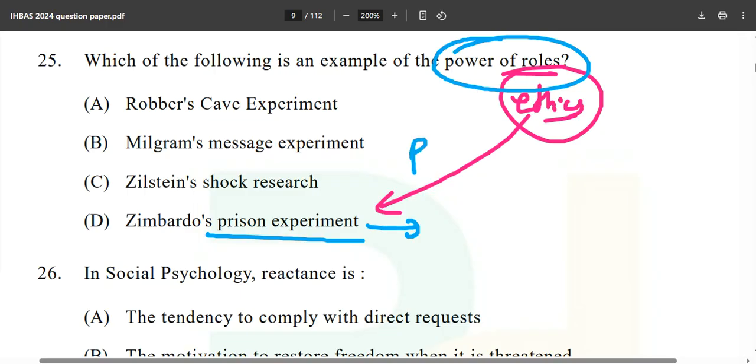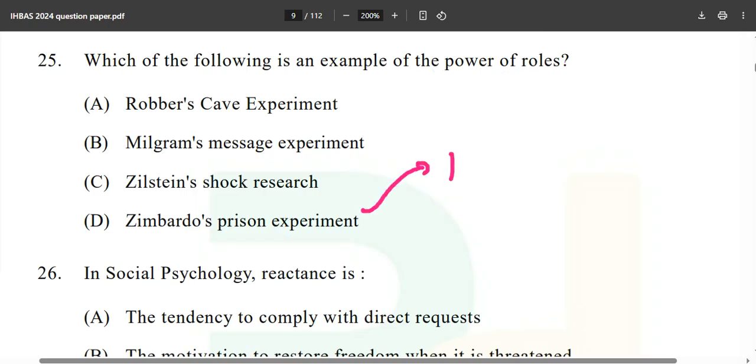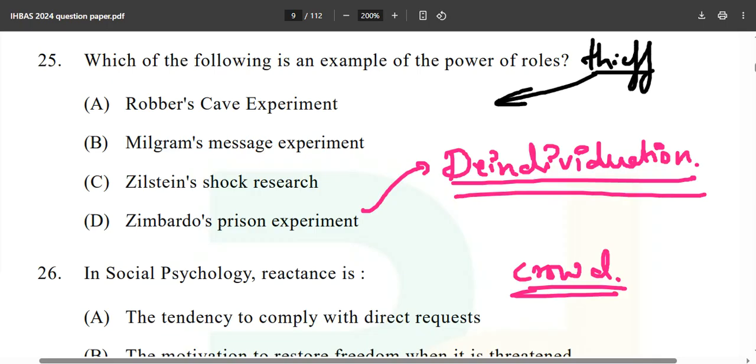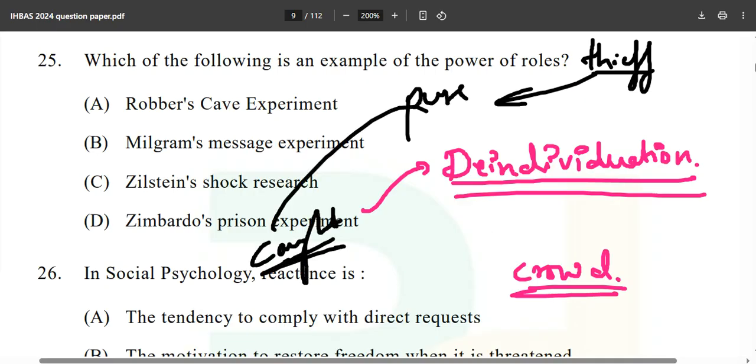As we are talking about the power of roles, there were prisoners and jailers, and one important concept related with this is de-individuation. I hope you know the meaning of de-individuation. If not, it's completely okay. What does it mean? If you are in a crowd, you will lose your personal identity. Let's suppose there is a thief who took away someone's purse and he gets caught over here. So what happens over there?